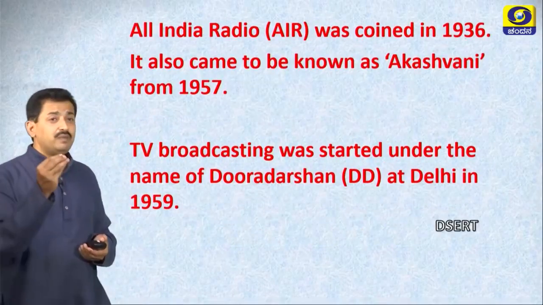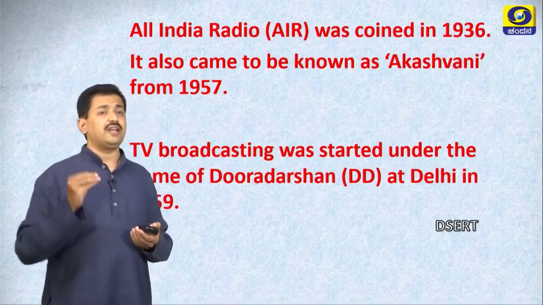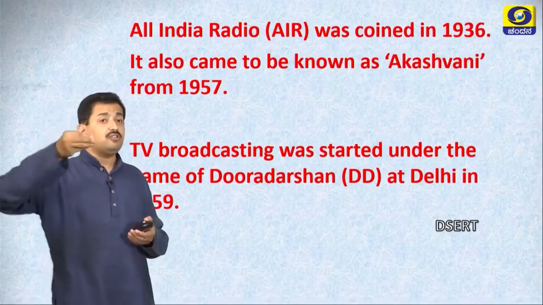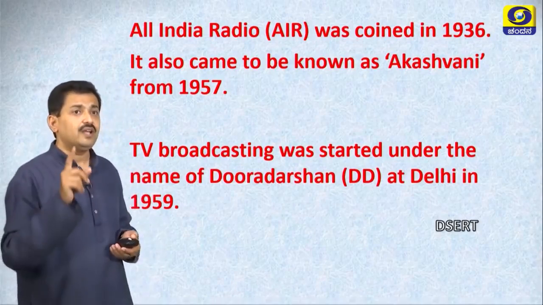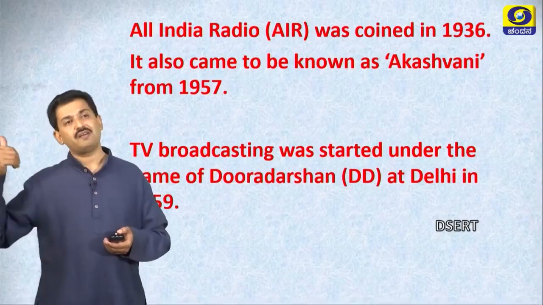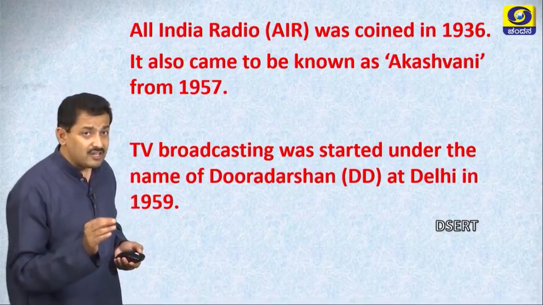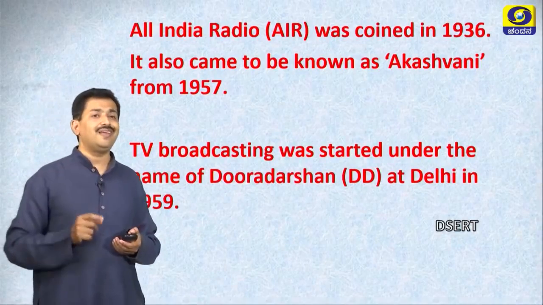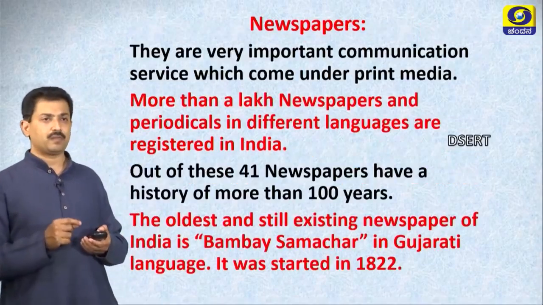Some information: All India Radio, AIR, was coined in the year 1936. It also came to be known as Akashvani from 1957 onwards. TV broadcasting was started under the name of Doordarshan at Delhi in 1959.